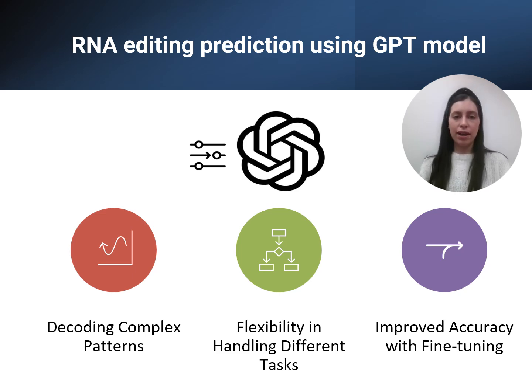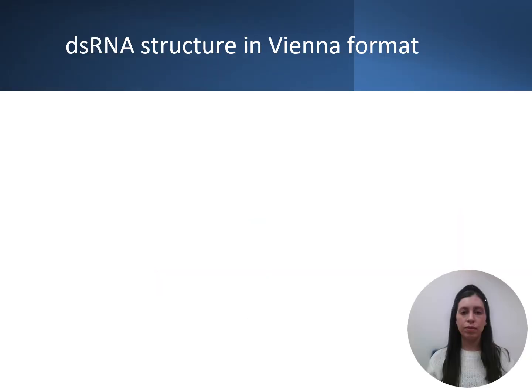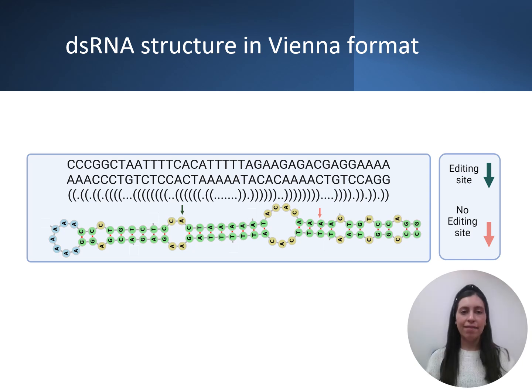For our project, we fine-tuned the model specifically on RNA sequence and structure, adapting it to recognize patterns relevant to RNA editing. Fine-tuning allows the model to achieve high accuracy by focusing on our specific task, which improves its ability to detect editing sites more reliably than traditional methods. We selected the Vienna RNA format to represent the secondary structure, as it's effective for GPT model training.